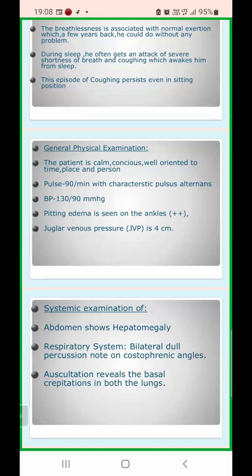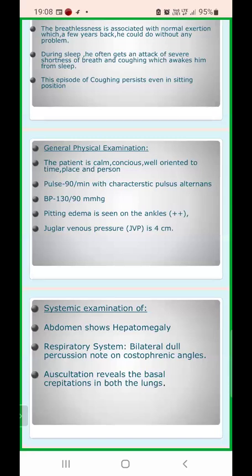Okay, so primarily we were thinking that the patient might be having a respiratory problem, but on pulse examination, we came to the conclusion that it is of cardiac origin, as there is some sort of tachycardia and it is associated with alternate strong and weak pulses. So we could identify that this is a cardiovascular pathology.